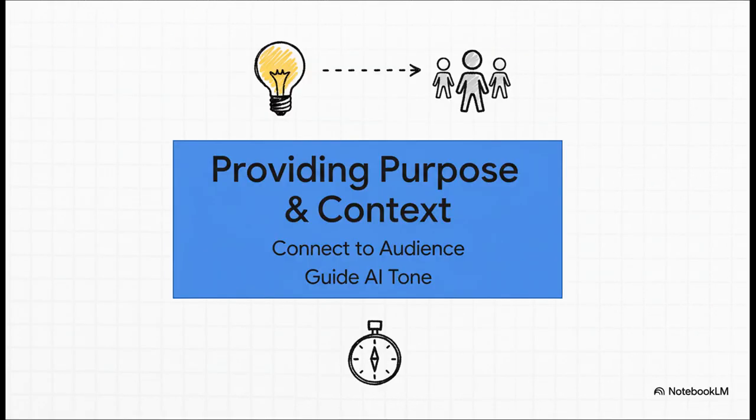And a really great trick for defining your purpose is to always think about who you're talking to. Who is this for? Saying you need a summary to make this technical jargon easy for a beginner to understand gives the AI a super clear target to aim for. That context is pure gold.